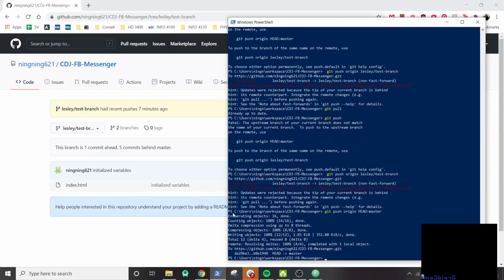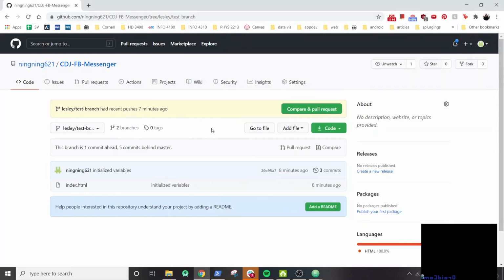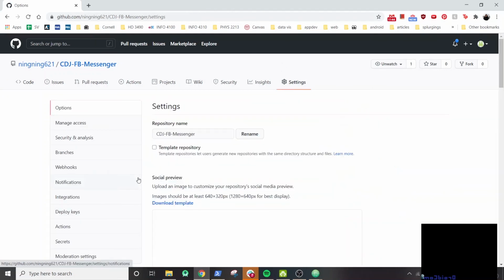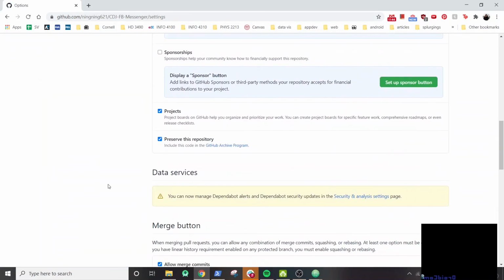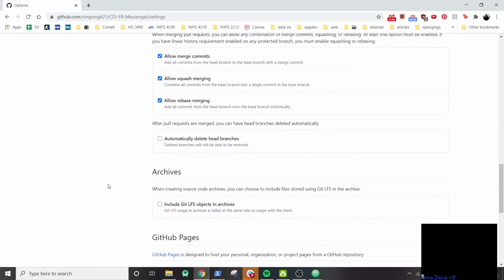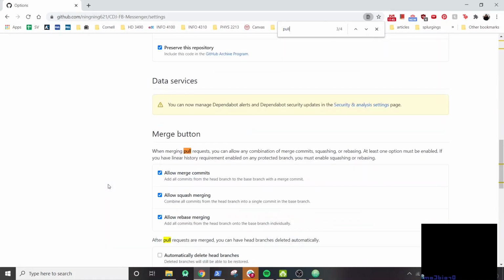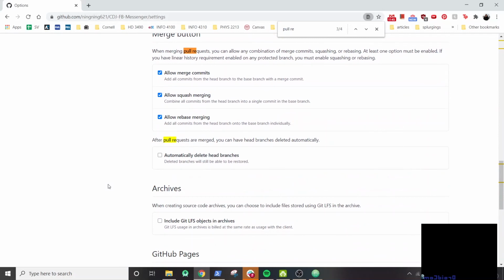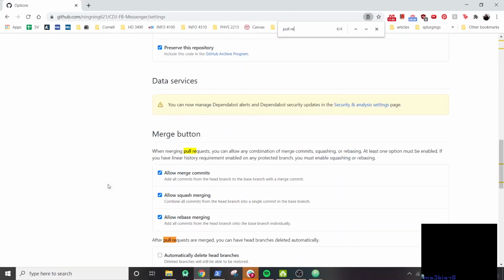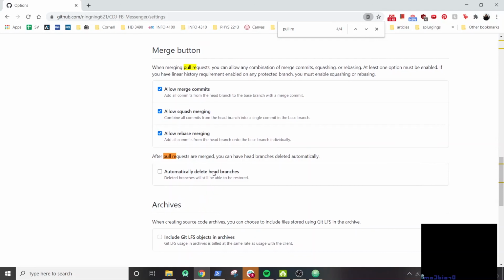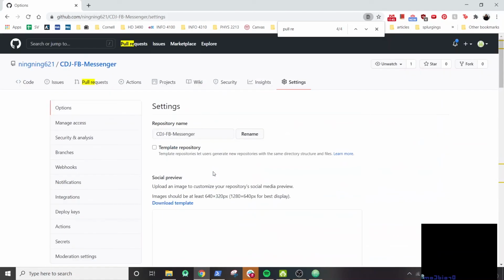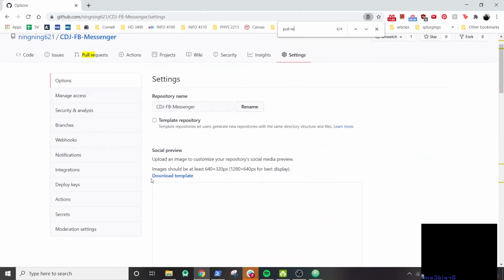Okay, I think that might roughly be it. Yeah, another thing I'll show you is that on your project, if you want to enforce pull requests, I think there's a way to do it. So PR, pull request. Okay, I guess it's not here.